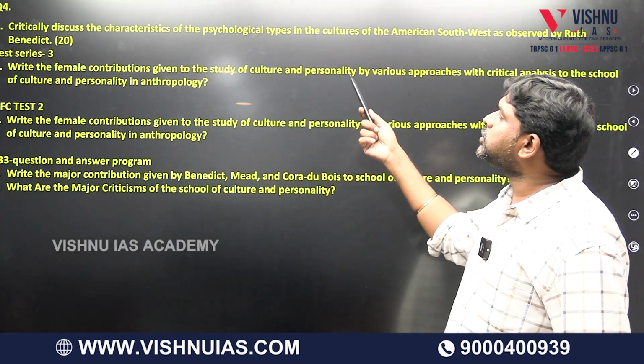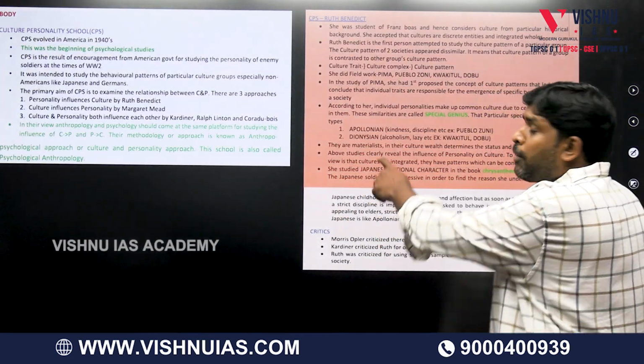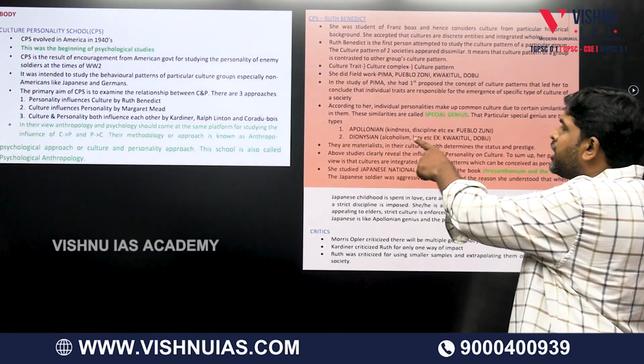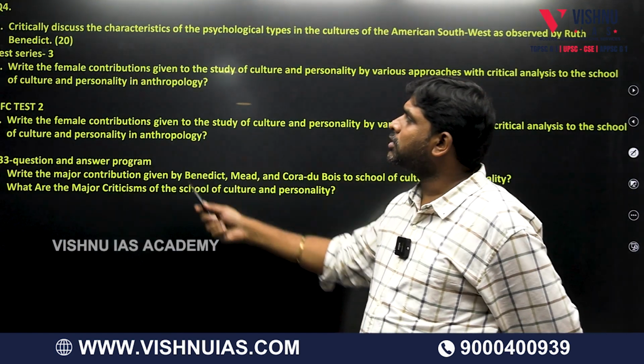Critically discuss the characteristics of psychological types in cultures of American social anthropology. This mainly talks about what? Apollonian and Dionysian, mainly the Pueblo Zuni, Kwakiutl, Dobu. This is also one question which we covered.